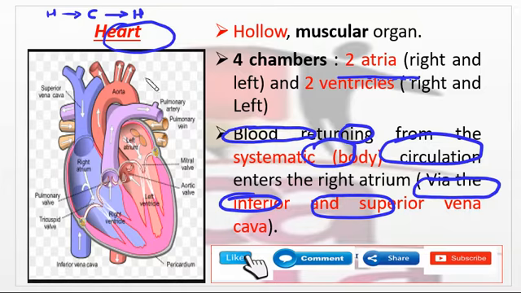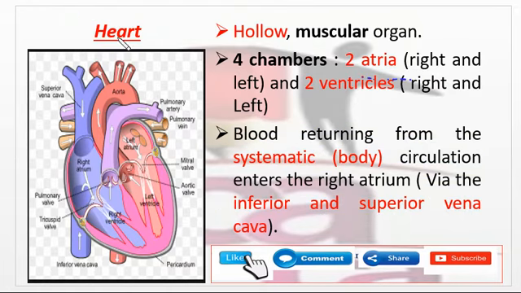Now let's come back. This is our heart, as you can see here. Let me describe it. This is the right atrium, and this is the left atrium. There are two atria, and together with two ventricles it consists of four chambers.